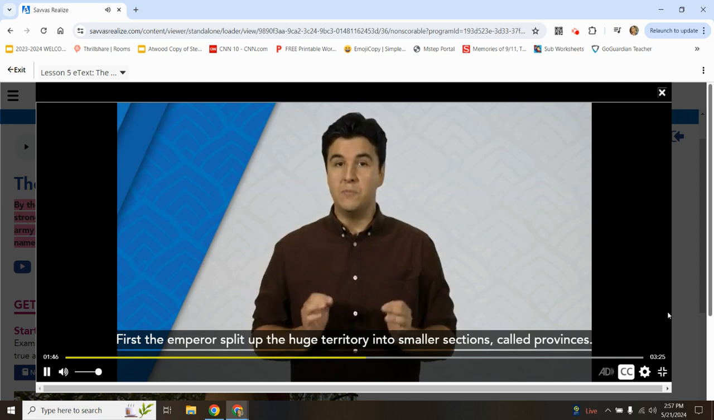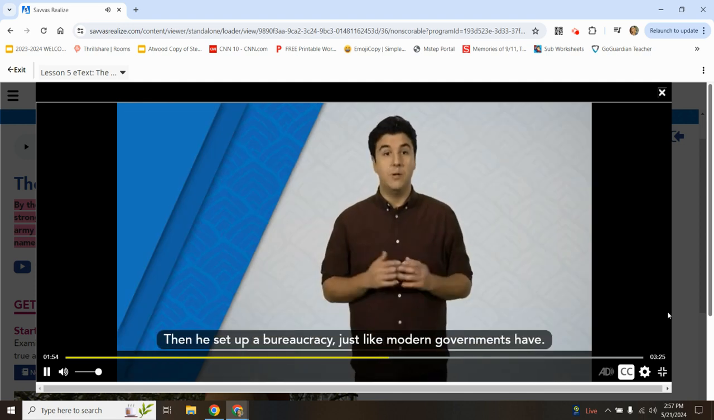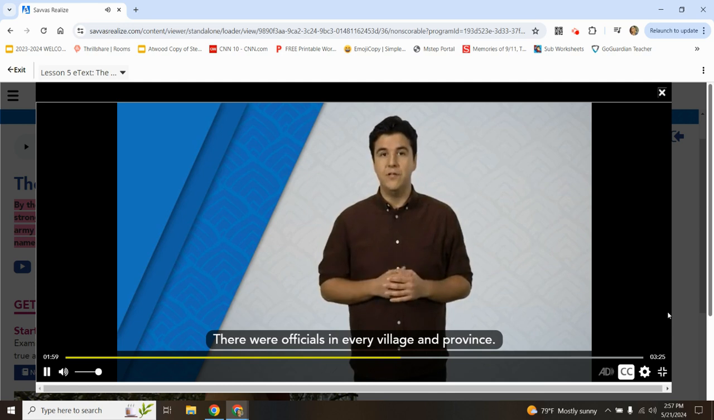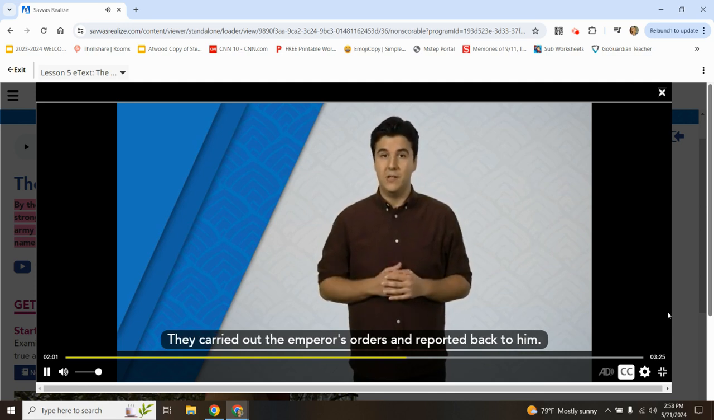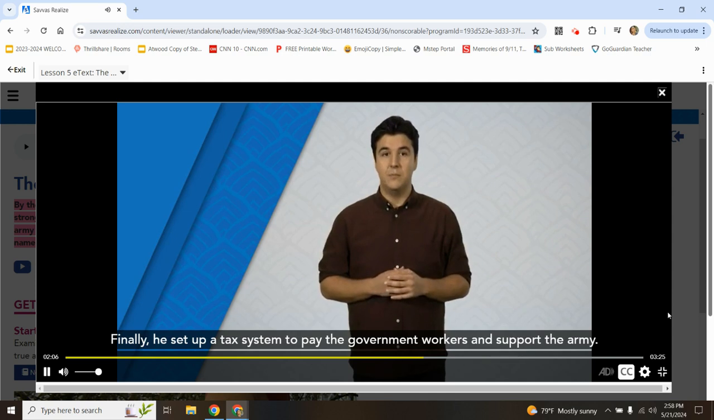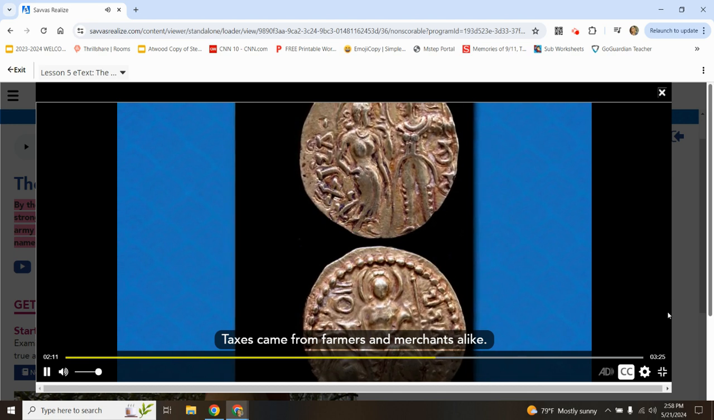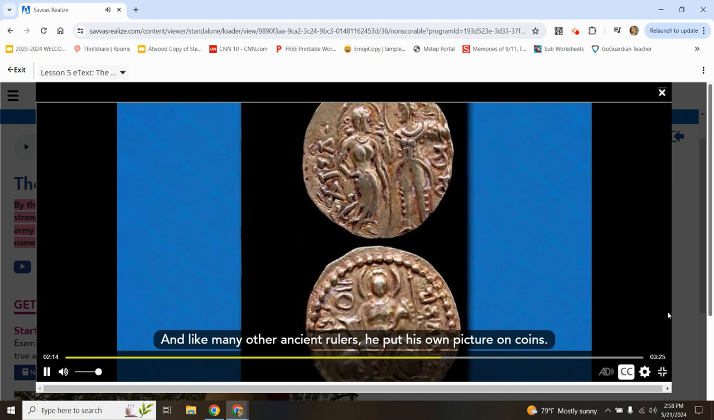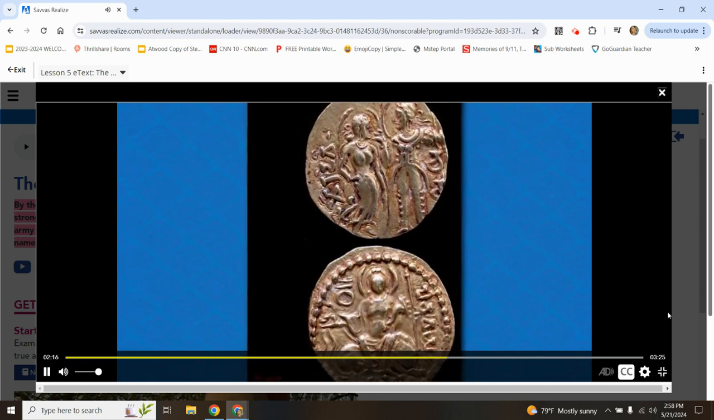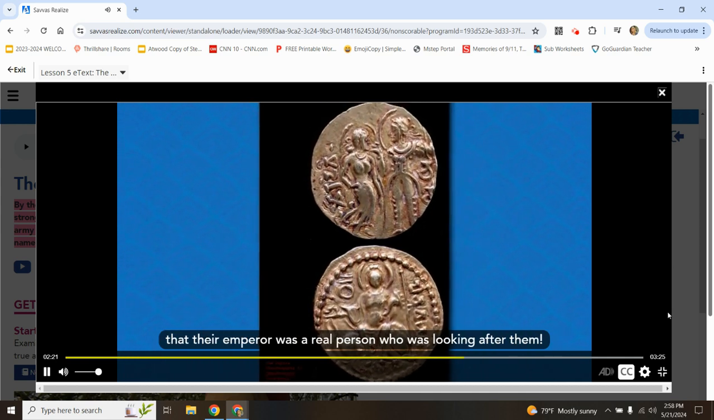First, the emperor split up the huge territory into smaller sections called provinces. Each one had its own government. Then he set up a bureaucracy, just like modern governments have. There were officials in every village and province. They carried out the emperor's orders and reported back to him. Finally, he set up a tax system to pay the government workers and support the army. Taxes came from farmers and merchants alike, and like many other ancient rulers, he put his own pictures on coins. The idea was to make all his subjects feel that their emperor was a real person who was looking after them.